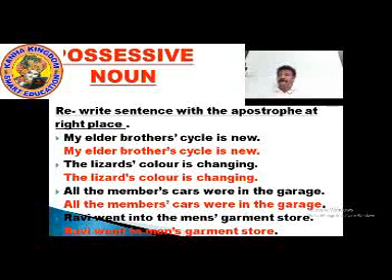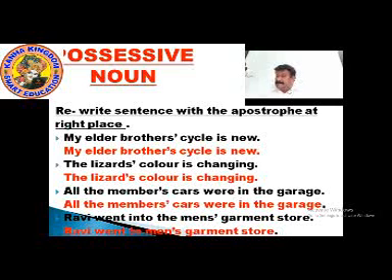All the members' cars were in the garage. In this place, with all the members, the apostrophe would come after the s. The members' cars were in the garage. Ravi went into the men's garment store. Ravi went to the men's garment store. So now this is the possessive form of noun.